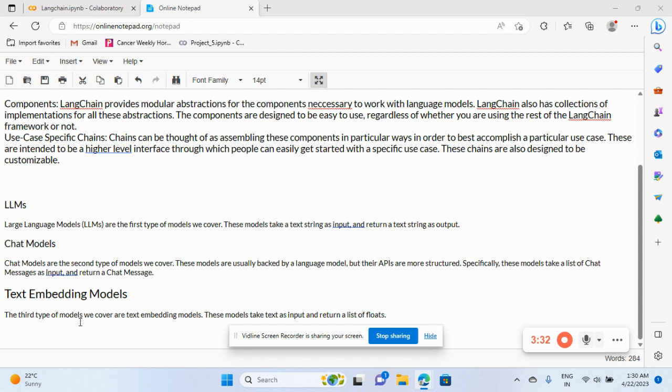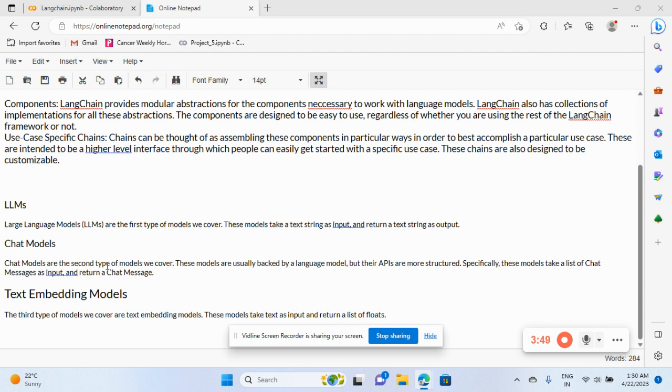And then we have the text embedding model. This is the third type of model we cover. This model takes text input and returns a list of floats. So this is how the text embedding model works.